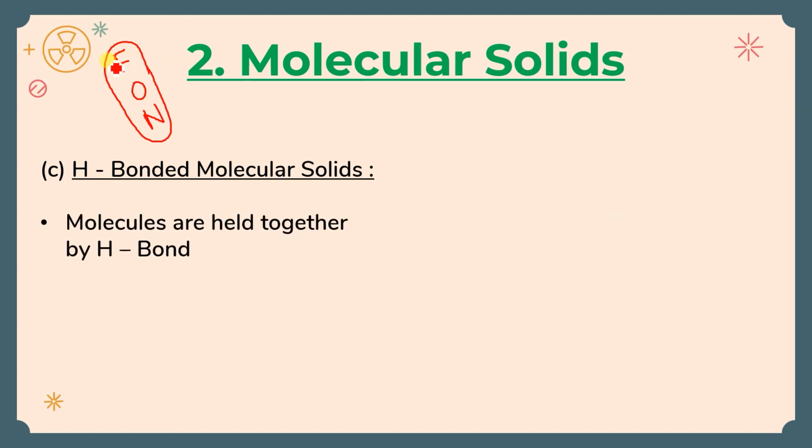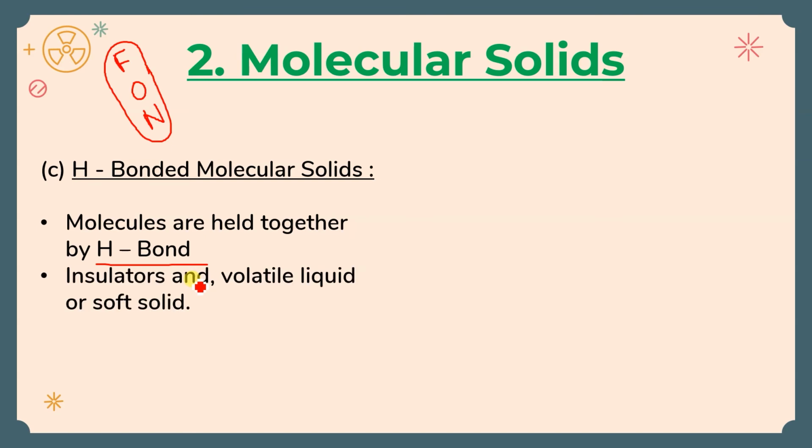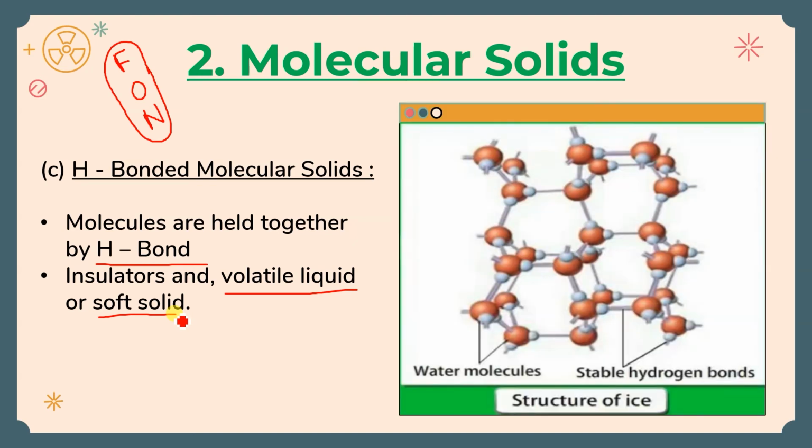Which type of bond will be there, obviously quite clear, the bond will be hydrogen bond. So since it is having hydrogen bonds, obviously they will be in the liquid form, and liquids are volatile. But अगर इनको हम थोड़ा सा strong कर देते हैं तो if we compress it, it can form a solid, but वो भी soft solid होंगे, that means easily convert हो जाएंगे liquid में. Example of this is the structure of ice.